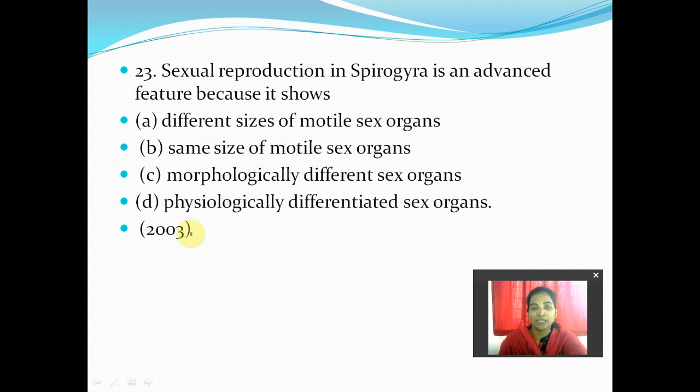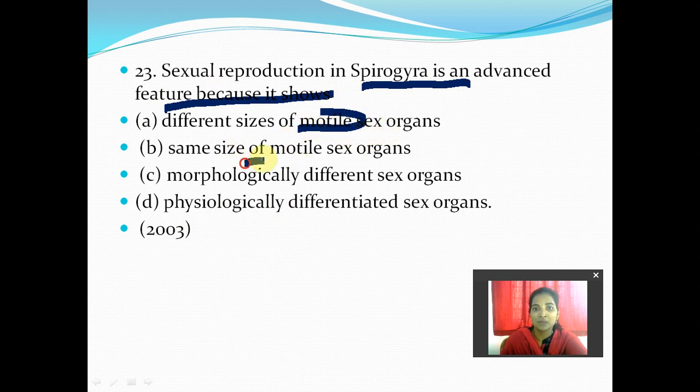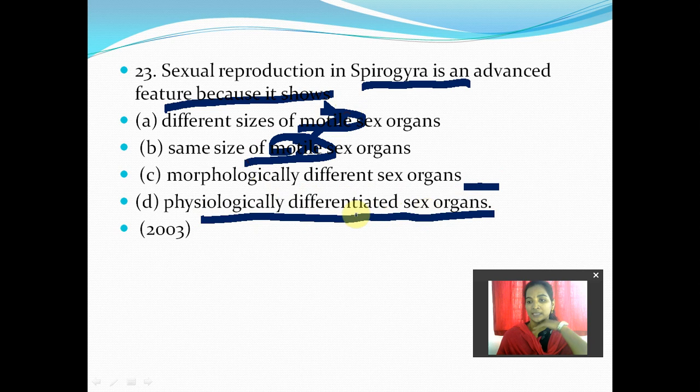Next, 23rd: sexual reproduction in Spirogyra is an advanced feature because of what nature it is showing? Different sizes of motile sex organs? No, motility is not present. Same size of motile sex organs? No. Morphologically different sex organs? No, they are morphologically also the same. So then what is the nature? Physiologically differentiated sex organs is the best advanced character for classifying Spirogyra.